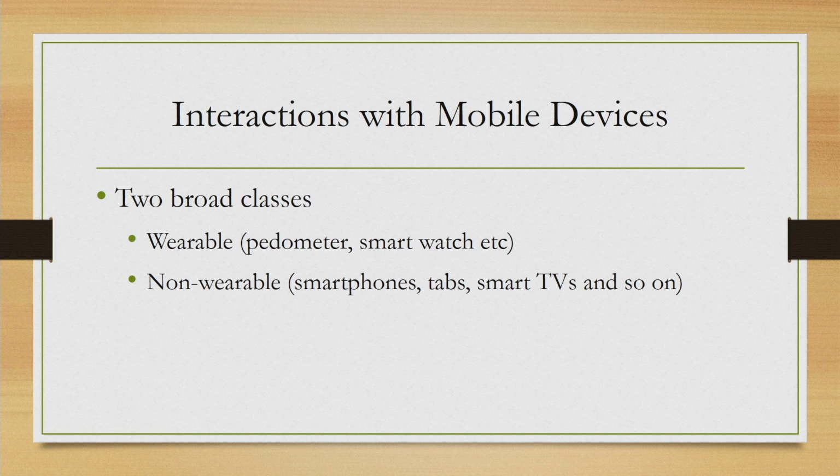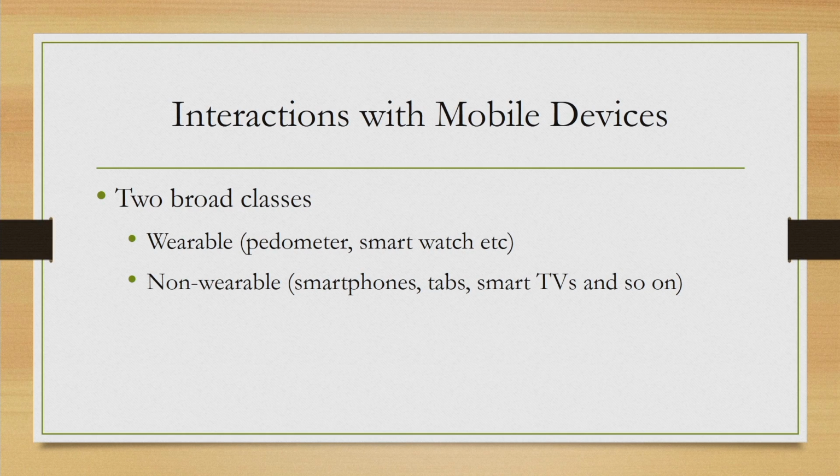When we are talking of interaction with mobile devices, what we mean to say is that nowadays, as you can see all around you, all of us carry at least one mobile device. It can be a smartphone, a tab, a smartwatch, many things. These mobile devices can again be divided into 2 broad categories. Some are wearable and some are not.